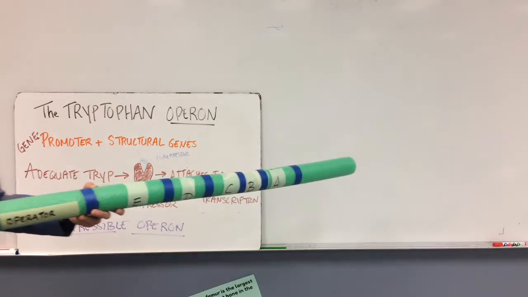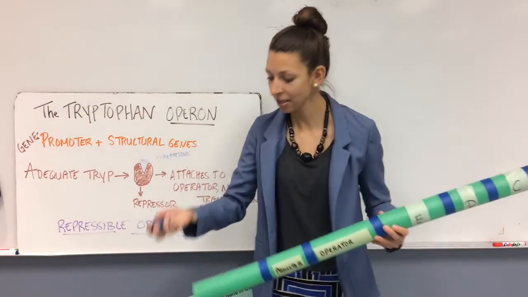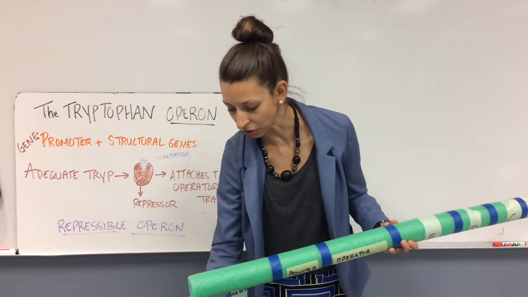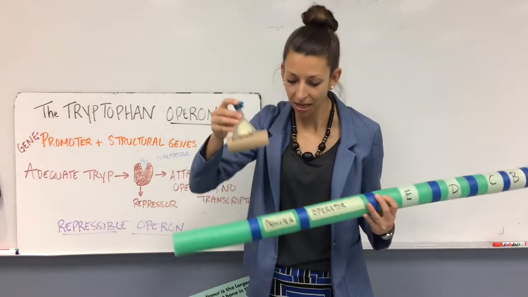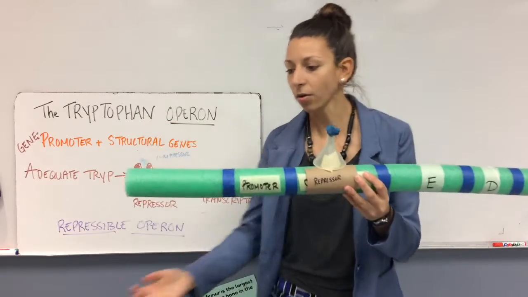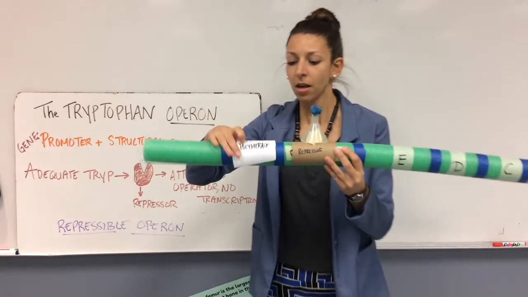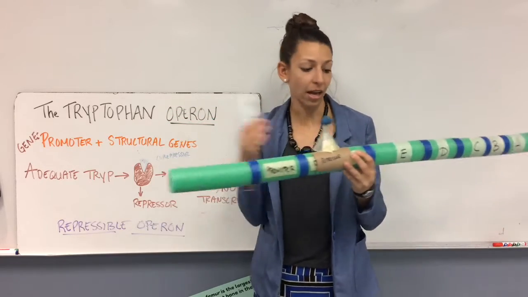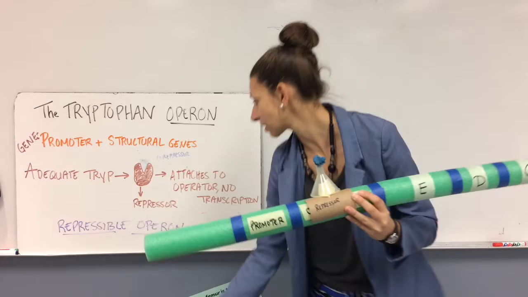When we have adequate tryptophan molecules in the body, this tryptophan will then attach to our repressor. And the repressor will attach to the operator, and the operator is here. So now, when the RNA polymerase binds to the promoter, it can no longer complete transcription, and then we do not have the transcription of these genes.